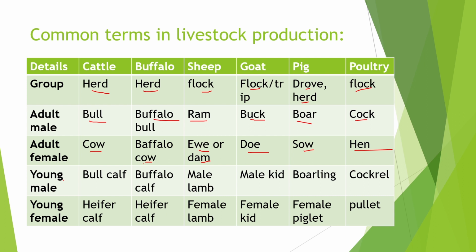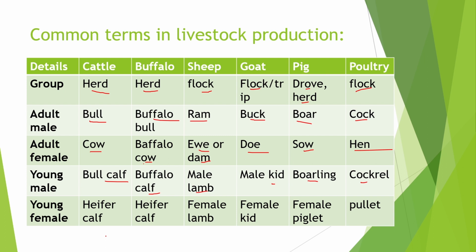Next is the young male of cattle is bull calf. For buffalo it is also calf. For sheep it is lamb. For goat it is kid. For pig it is boar piglet or barrow. For poultry it is cockerel.